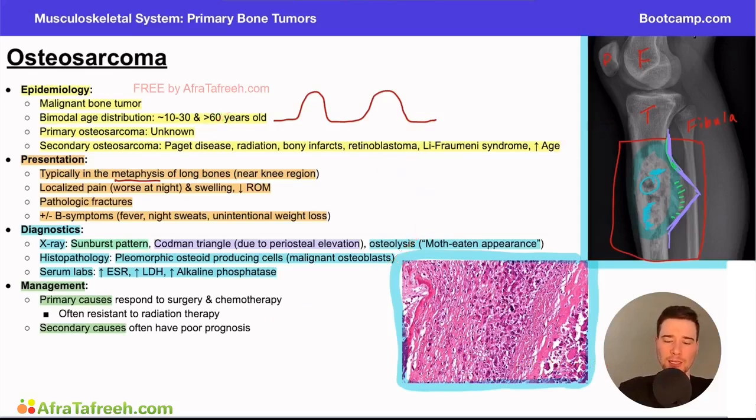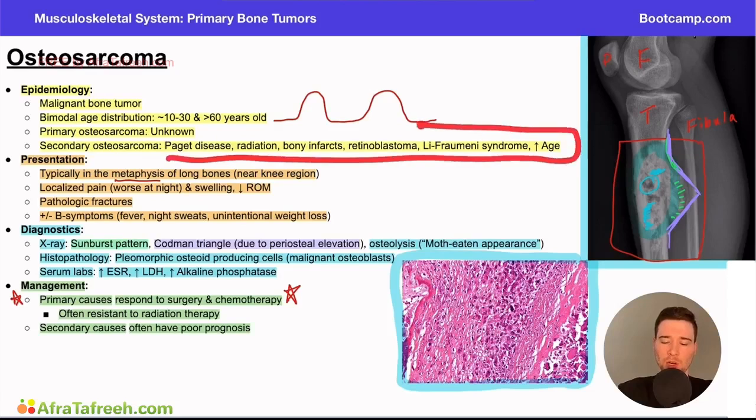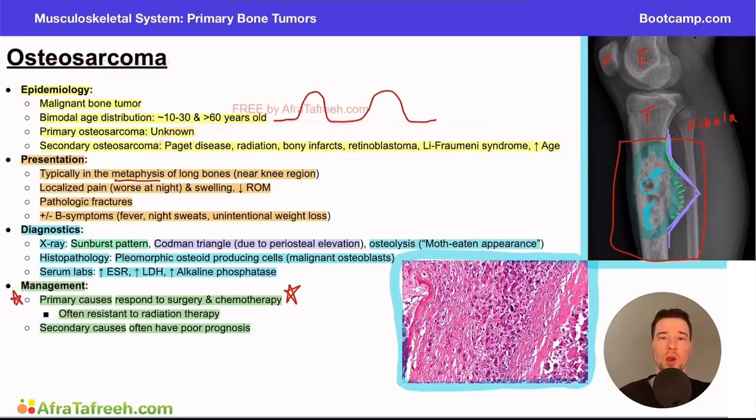But the key point is that the primary cause is going to respond to surgery and chemotherapy. It's often resistant to radiation therapy, but the point is that we have good treatment options. We have things that we can do to help out these patients. In contrast, our secondary causes have a poor prognosis. The things that we can do to treat these patients don't seem to work near as well. So if these are one of the underlying reasons for the patient having osteosarcoma, overall, the long-term prognosis currently is going to be worse than somebody who has a primary osteosarcoma or an osteosarcoma that is not due to something else.